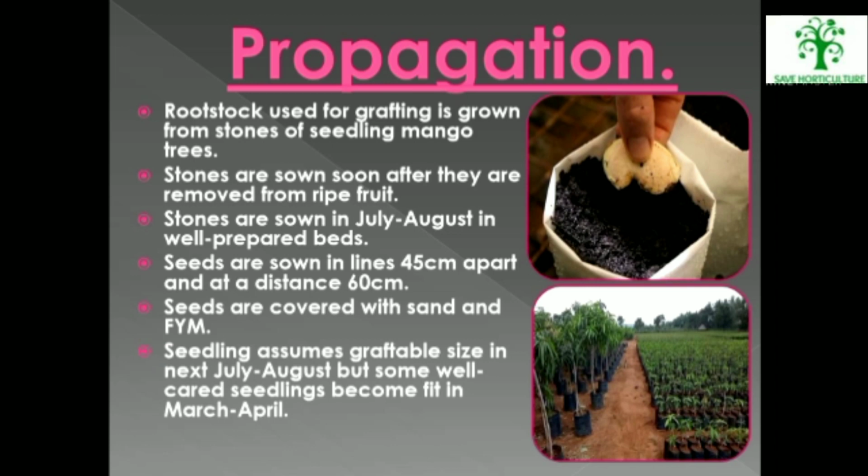Propagation. Rootstock used for grafting is grown from stones of seedling mango trees. Stones are sown soon after they are removed from ripe fruit. Stones are sown in July-August in well-prepared beds. Seeds are sown in lines 45 cm apart and at a distance of 60 cm. Seeds are covered with sand and well-rotten FYM. Seedling assumes graftable size in next July-August, but some well-cared seedlings become fit in March-April.